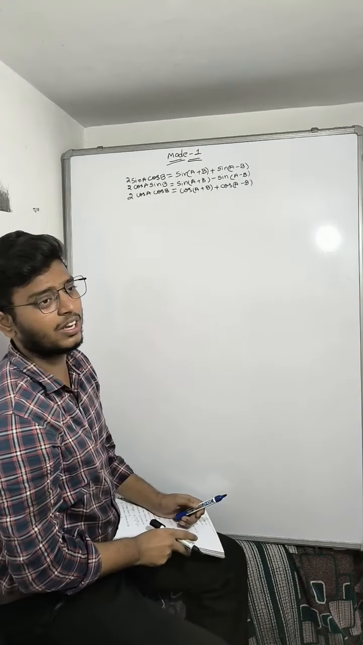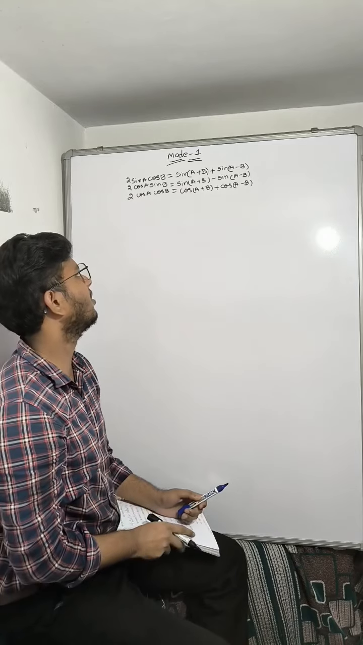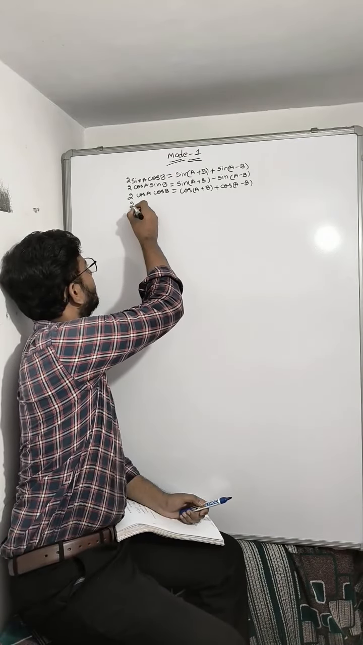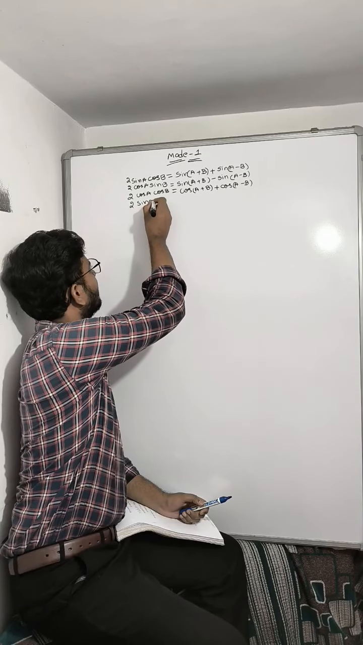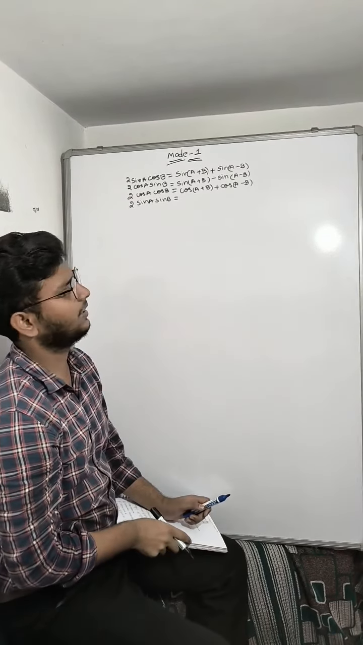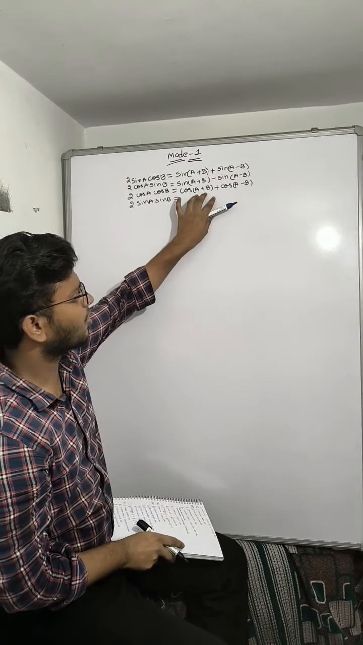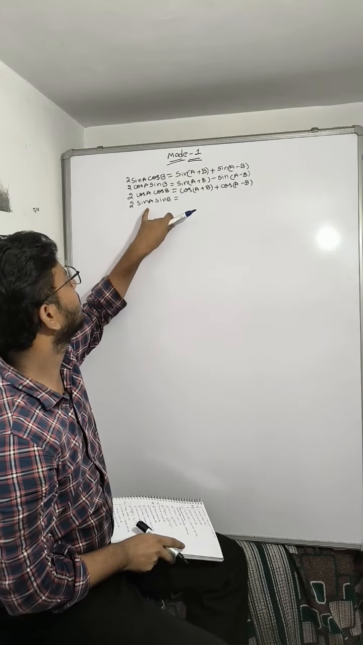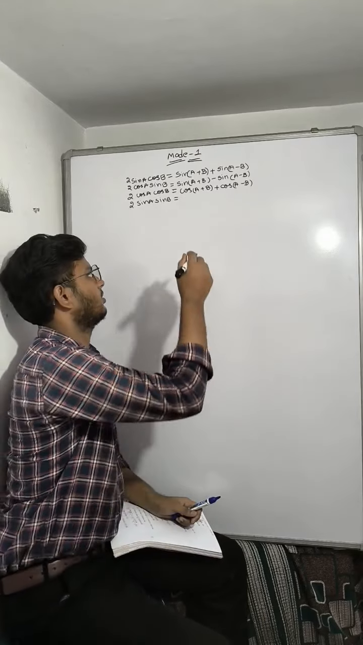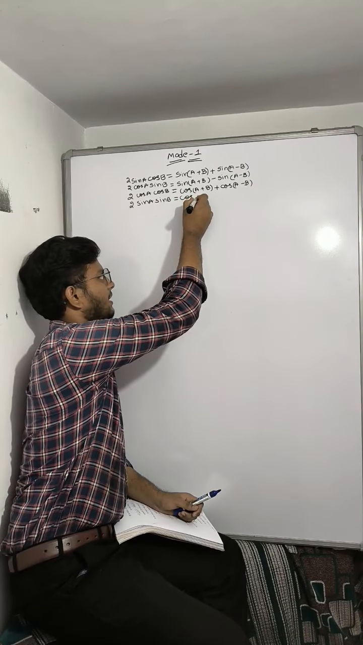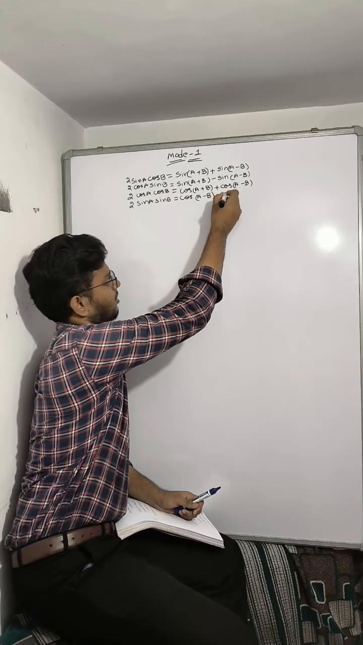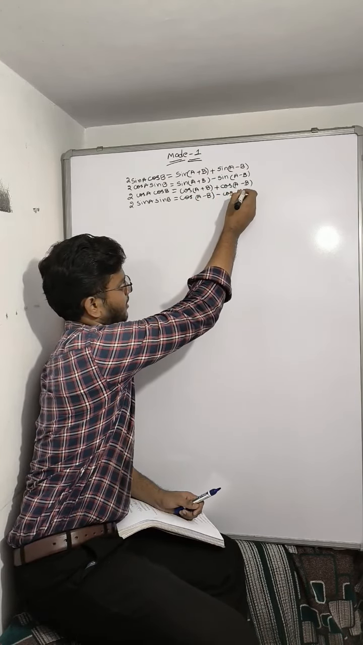I am writing another formula. It is a very important formula, you have to remember it. 2 sin A sin B. 2 cos A cos B is in terms of cos, and 2 sin A sin B is also in terms of cos terms: 2 sin A sin B is equal to cos(A minus B) minus cos(A plus B).